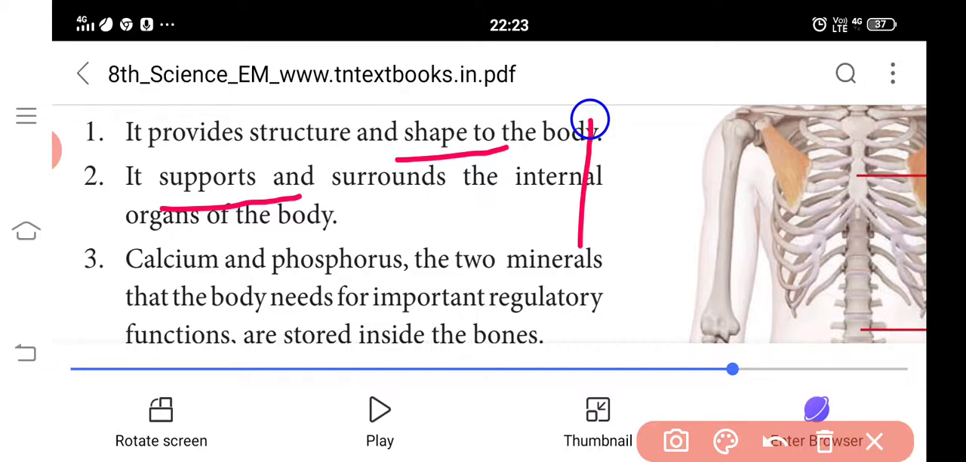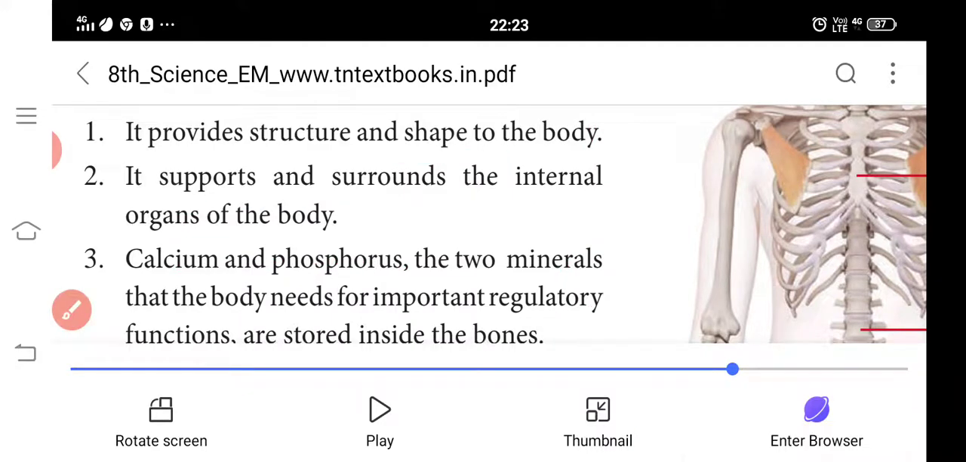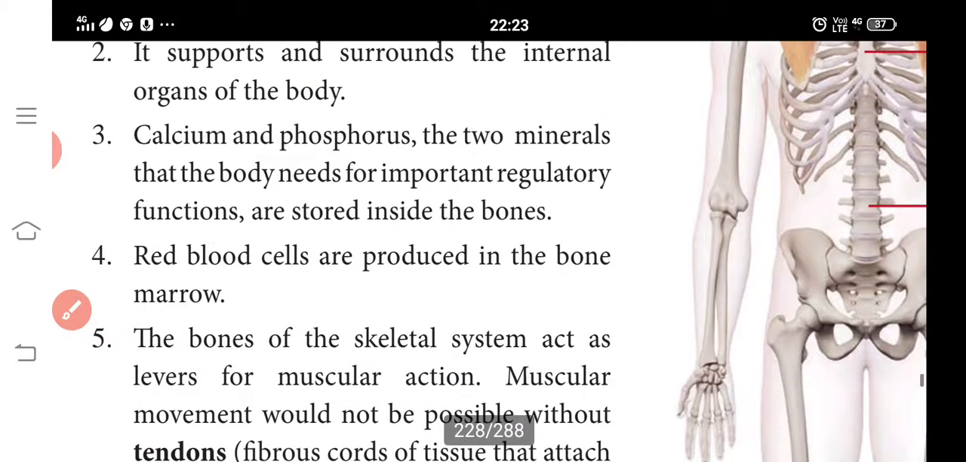Next, it acts as a reservoir. That means it stores the minerals calcium and phosphorus. Regulatory function takes place in the bones. Next, red blood cells are produced in the bone marrow. Fat is stored in the yellow bone marrow and represents a source of stored energy for the body.